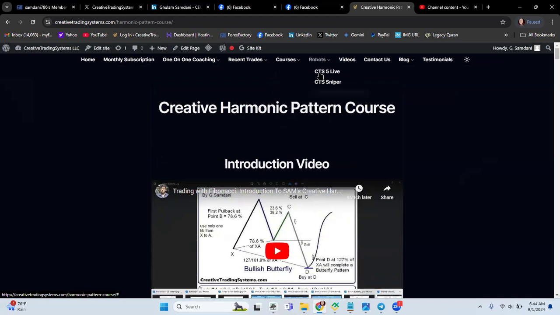And these are my CTS 5 alarm, and there's not the alarm, the robot. I have the alarm version as well, and this is the robot, and this is also a robot, automatic trading robot, CTS sniper, right? So both are available here. And this tab is just videos. So videos that I make, like this one I'm making, and it's going to be here as well. This is the contact page, and this is my blog. This is testimonial. That's it, right? So this is the website.